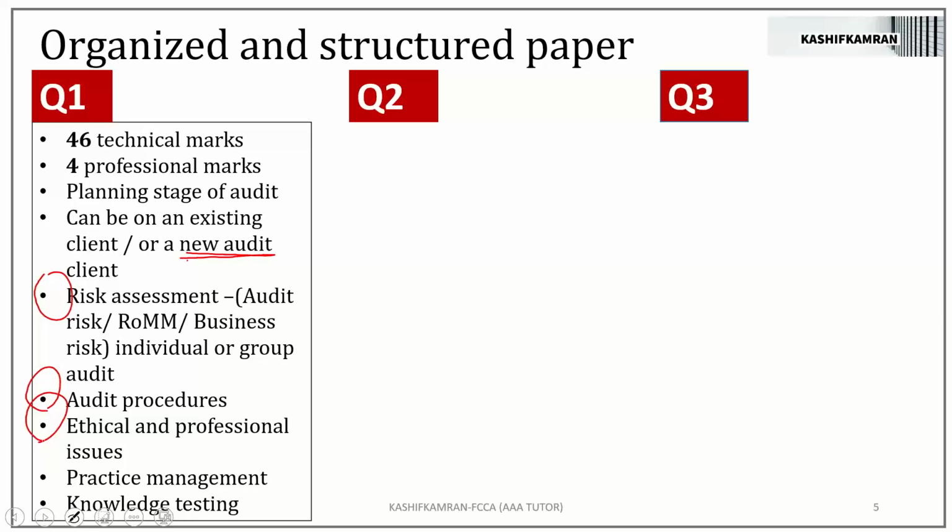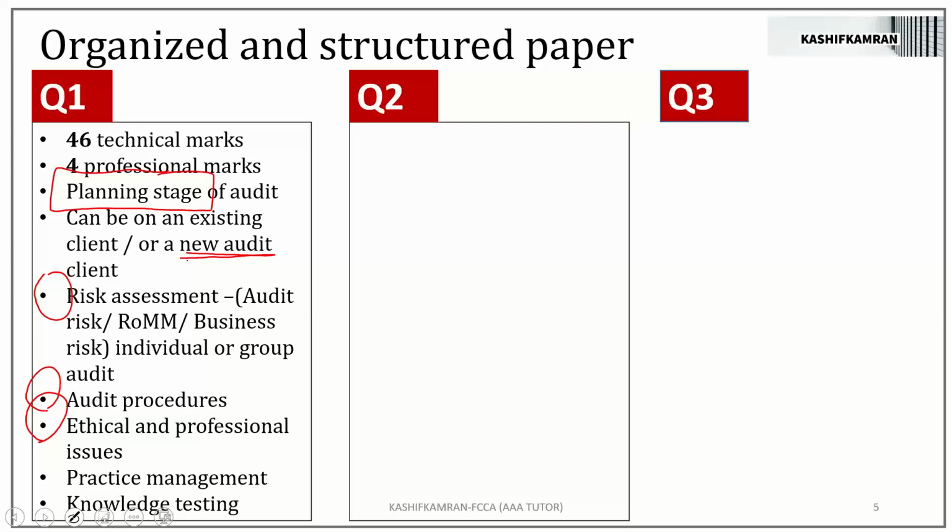Right? So question number 1 is always on the planning stage. That stage will never change. So that is definitely on a planning stage. Now, when you move from question number 1 to question number 2, we know that question number 2 is set at the completion and reporting stage of audit. That can never change. That can never change. Question number 2 is set at the completion stage and at the reporting stage of the audit.